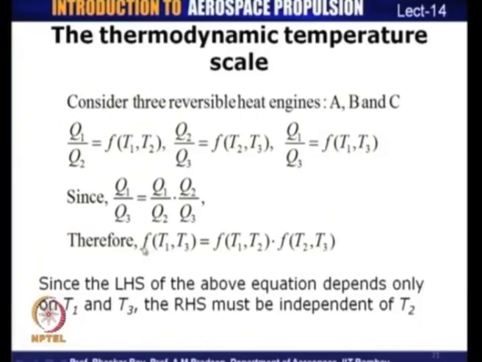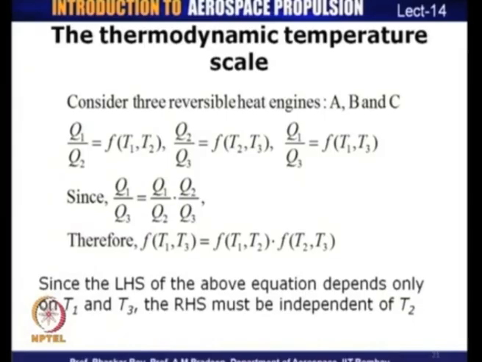Now, if you look at the left hand side of this equation, which is f of T1 T3, this basically depends only on T1 and T3. Therefore, this means that the right hand side must be independent of temperature T2. Because the left hand side depends only on T1 T3, it follows that the right hand side should also depend only on T1 and T3, and therefore, it should be independent of T2.